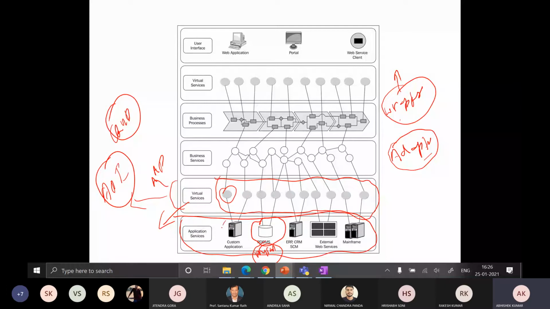Suppose some application is already running on this application server. Some of your data is already available on this RDBMS server. So this server is exposed in the form of two virtual services, right? First one is, let's say, R1, and second one is R2. So R1 and R2 are the REST APIs. Everyone getting my point or not? Yes, sir.